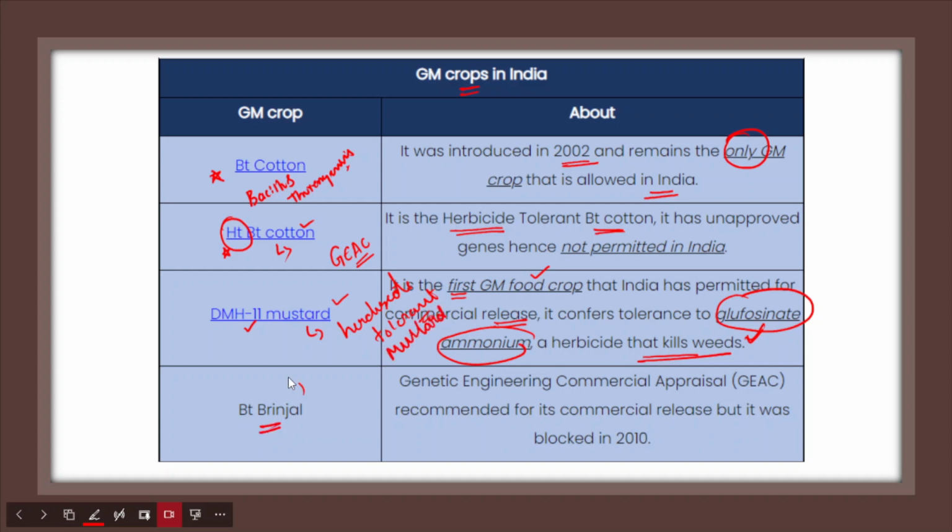After that we should also talk about BT brinjal. The Genetic Engineering Appraisal Committee had recommended it for commercial release, but it was blocked in the year 2010. This was blocked because it also has larger health impacts on the people. Even though the Genetic Engineering Appraisal Committee permitted it for commercial cultivation, it was blocked in 2010.